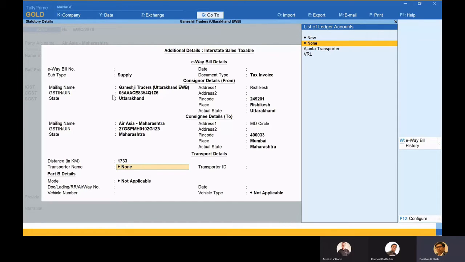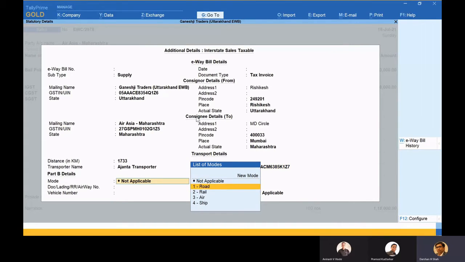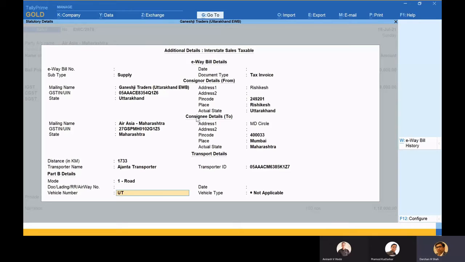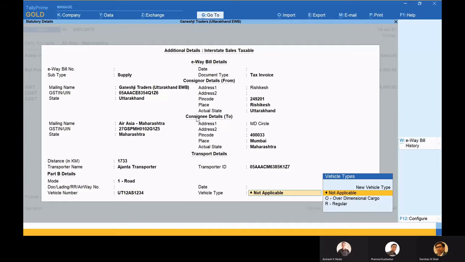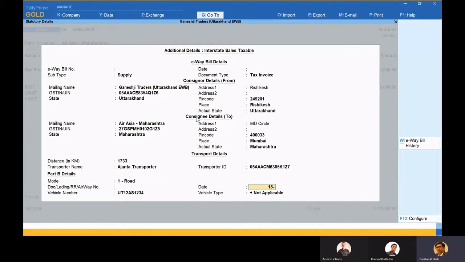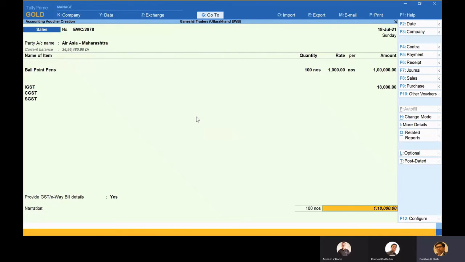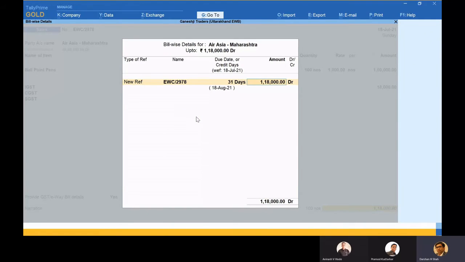Okay, now see friends, this is part A. The top part is part A and the bottom part is part B. Okay, so for at least generation of your e-waybill, you need to fill up your part A, and part B can be done from the transporter. Let's say I'm having the transporter over here. I'm having other details also. Let's say I'm having the vehicle details also. Okay, I'm writing it over here. Okay, if I want to specify a date also, and it's a regular vehicle, not the over-dimensional cargo. So just completing this.